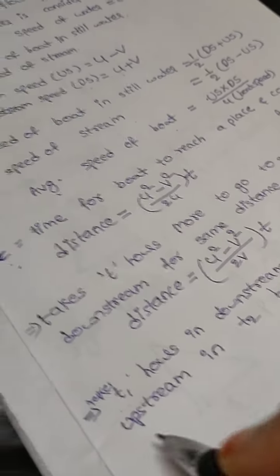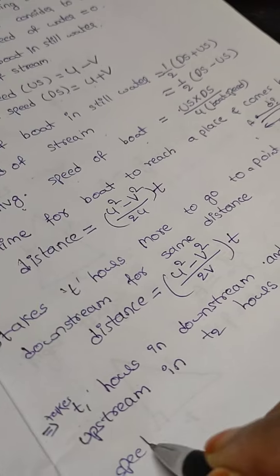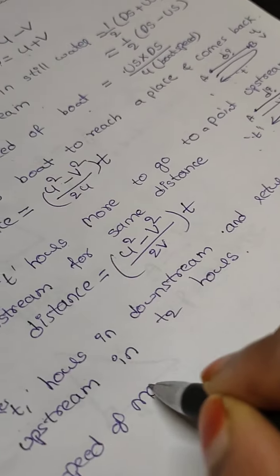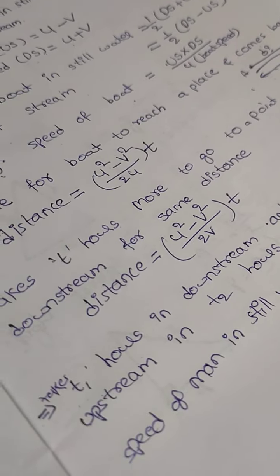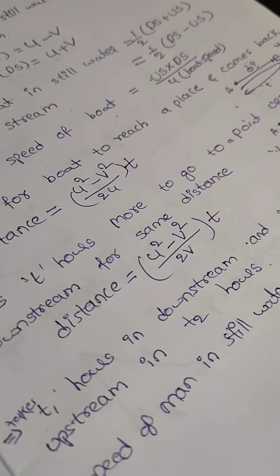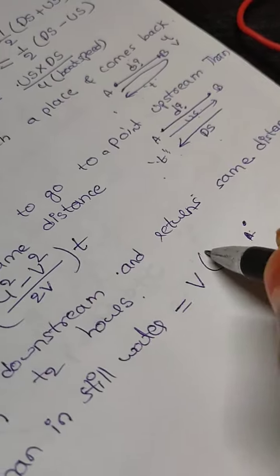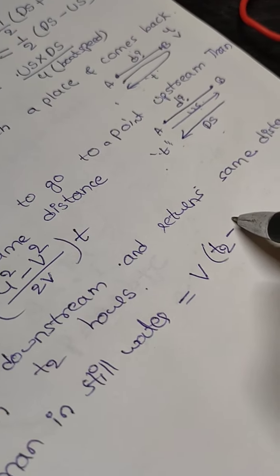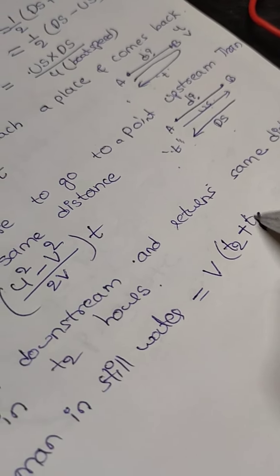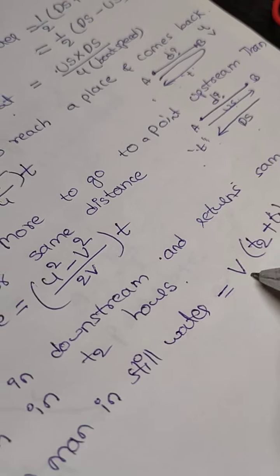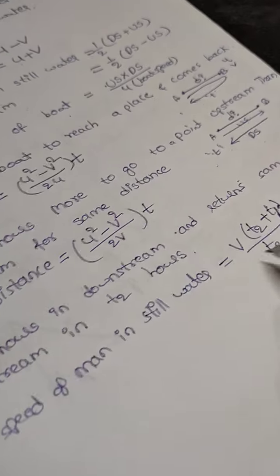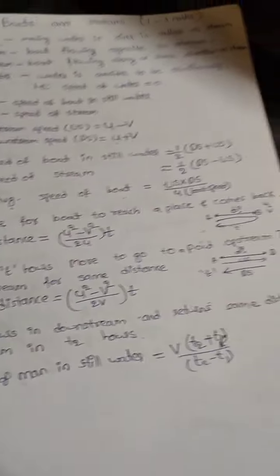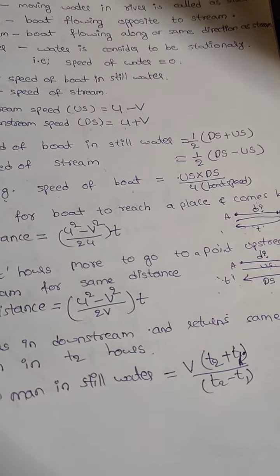In this case, we have to find the speed of man in still water. For this, the formula will be v into (T2 plus T1) divided by (T2 minus T1).